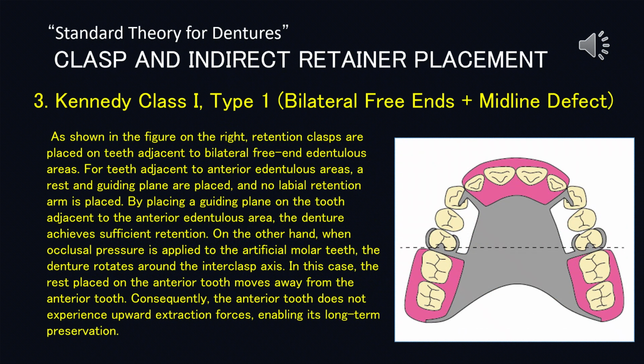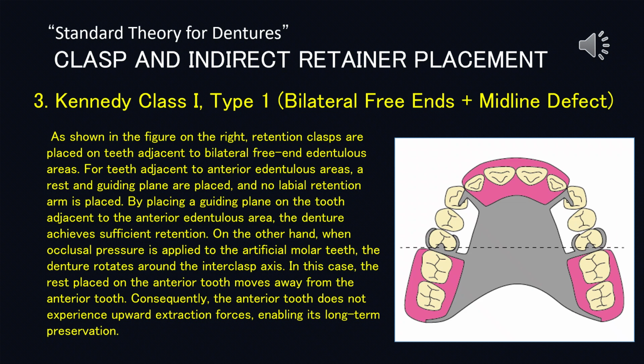3. Kennedy Class 1, Type 1. Bilateral free ends plus midline defect. As shown in the figure on the right, retention clasps are placed on teeth adjacent to bilateral free end edentulous areas. For teeth adjacent to anterior edentulous areas, a rest and guiding plane are placed, and no labial retention arm is placed. By placing a guiding plane on the tooth adjacent to the anterior edentulous area, the denture achieves sufficient